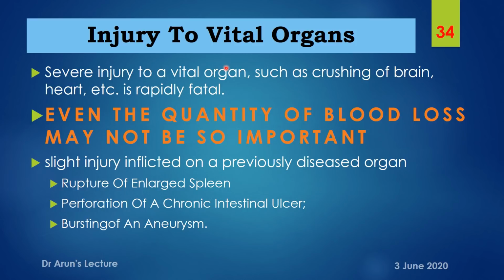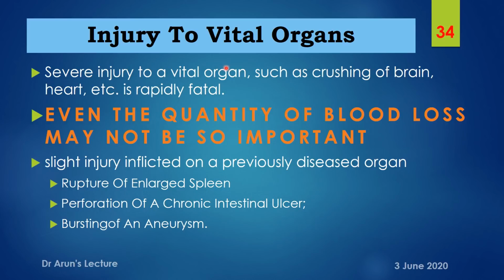When they receive a severe injury, it can be rapidly fatal, where the quantity of blood loss may not be so important, or there won't be a question regarding the quantity of blood loss.